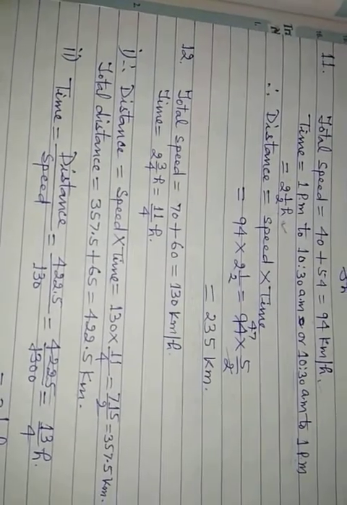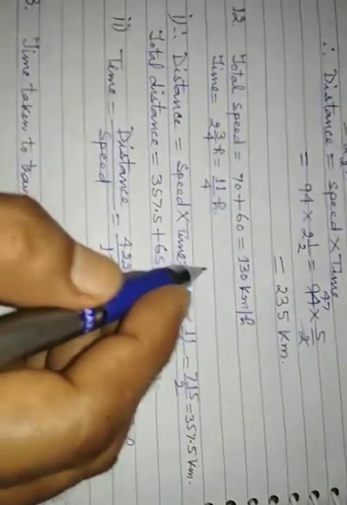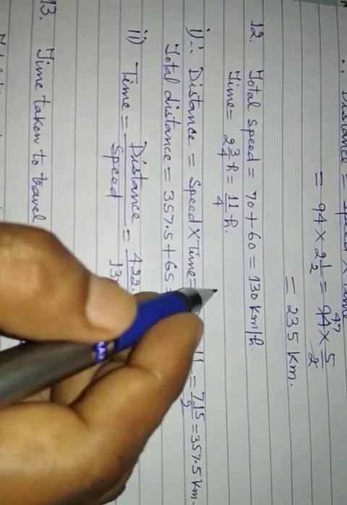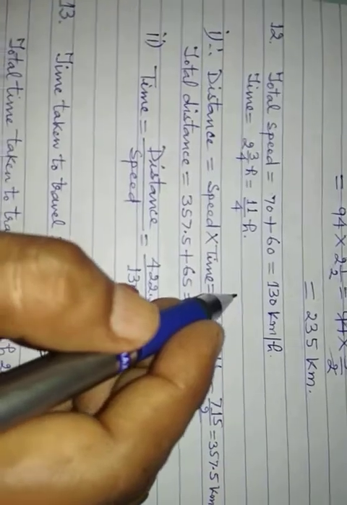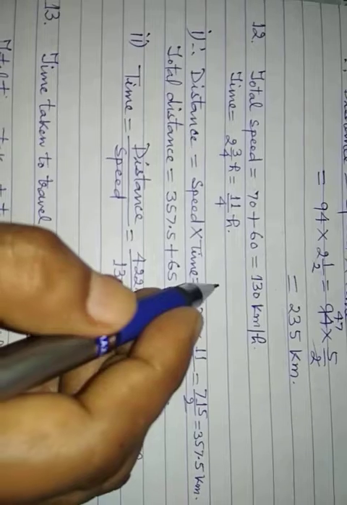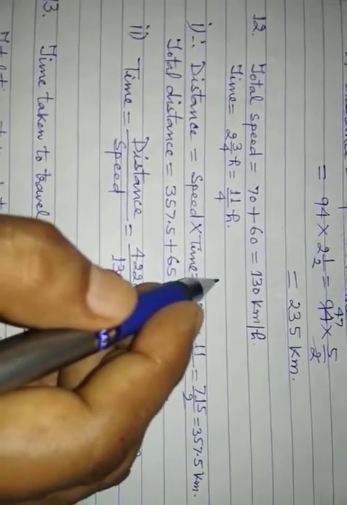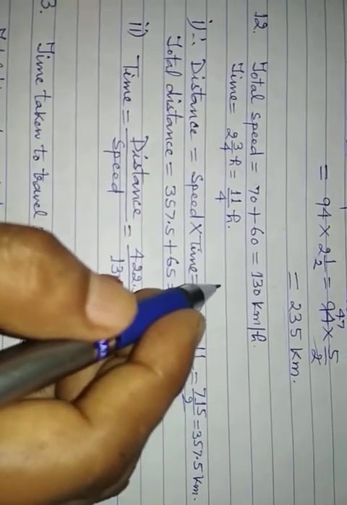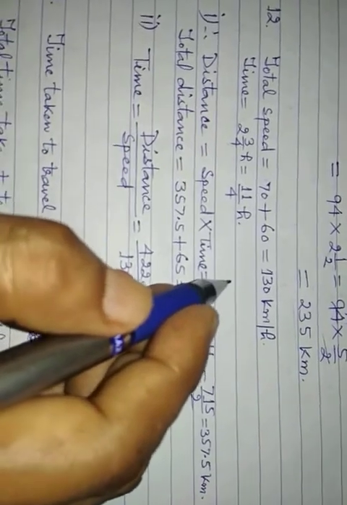Now question number 12. A car started from town P and traveled towards town Q at 70 km per hour. At the same time, a van started from town Q and traveled to town P at 60 km per hour. After 3 by 4 hours, they were 65 km apart, still traveling towards each other. What is the distance between the two towns?